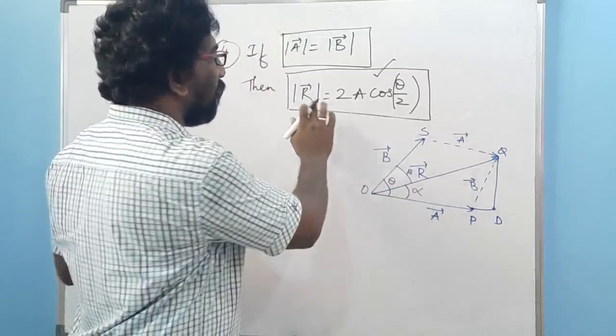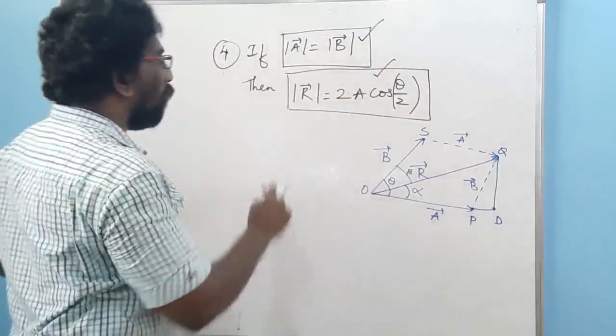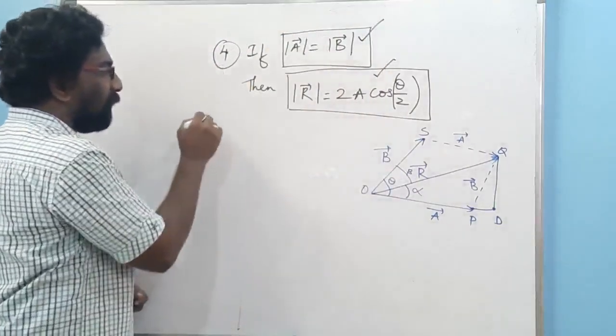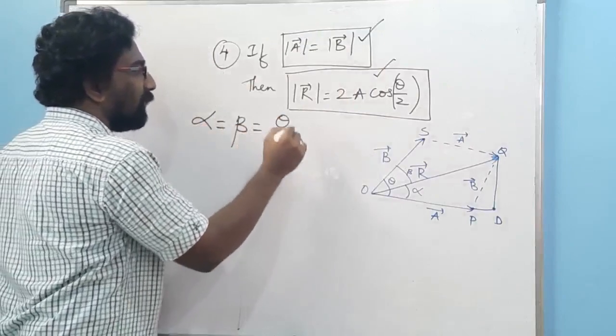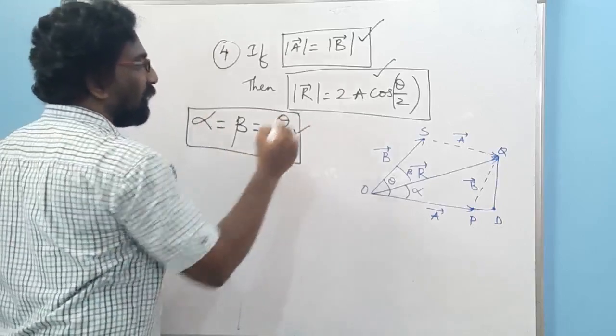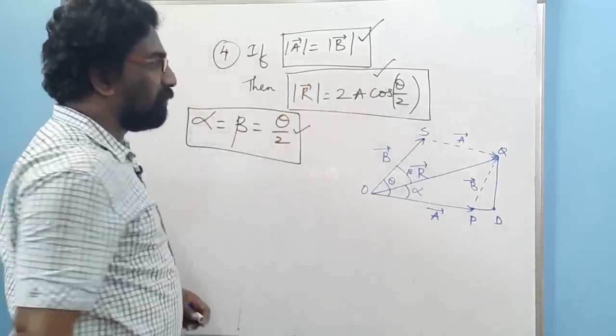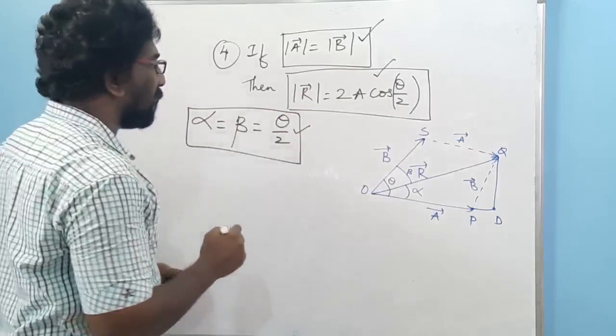Now let us see, we have found out the magnitude of this one. If a is equal to b, what happens to the beta and alpha? Alpha equal to beta, that is equal to theta by 2, which tells about the direction, this tells about the magnitude. So from here, let us make some conclusions here. Let us make some conclusions.